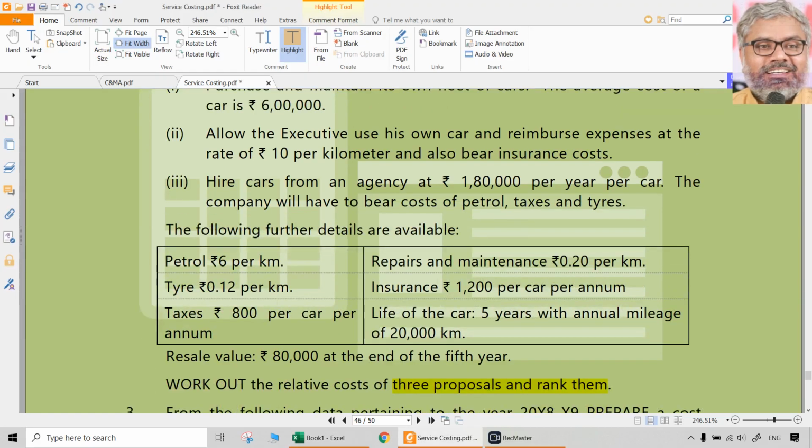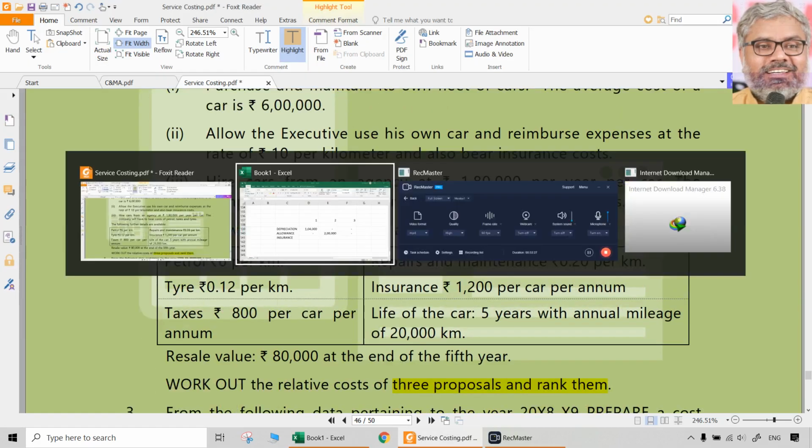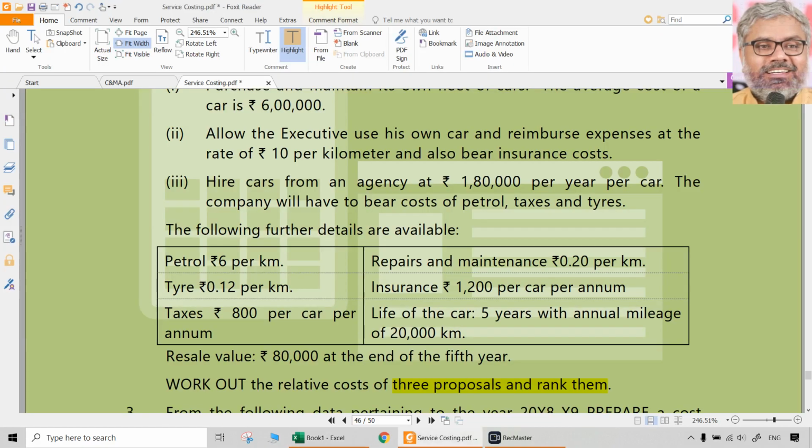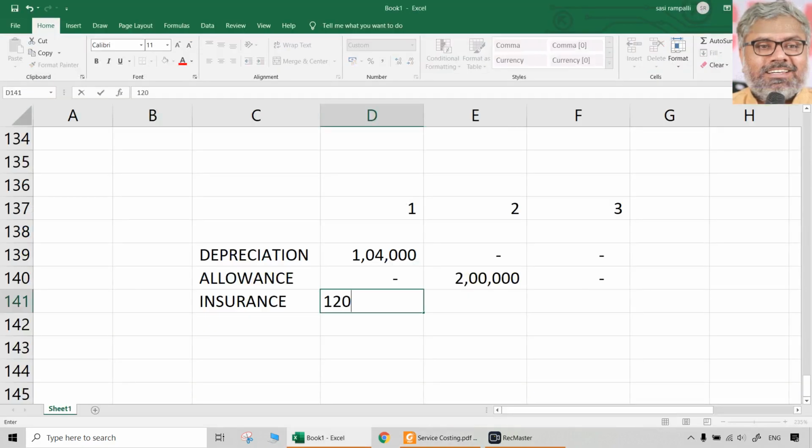Insurance cost is given as what? 1,200 per car per annum. Insurance cost will be there in the first case also because when it is our own car, we have to take insurance per car. So 1,200 will be there. Even in first option also, second option also.